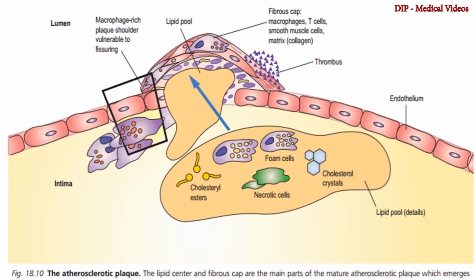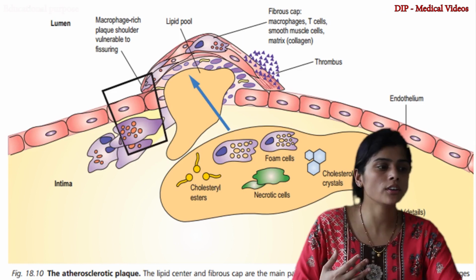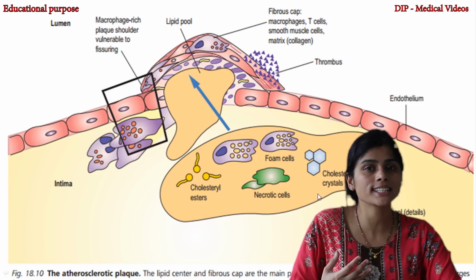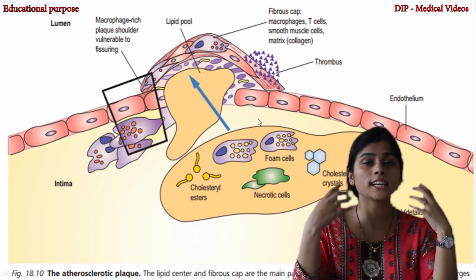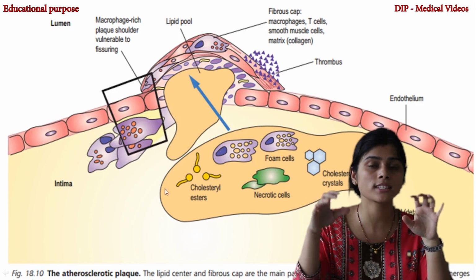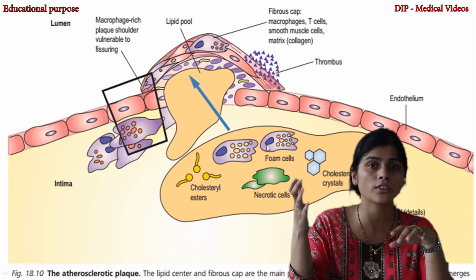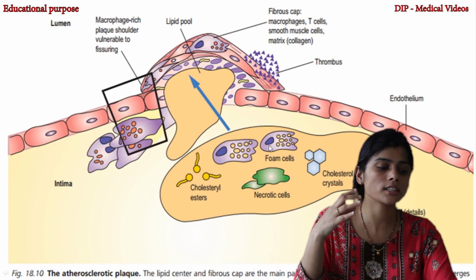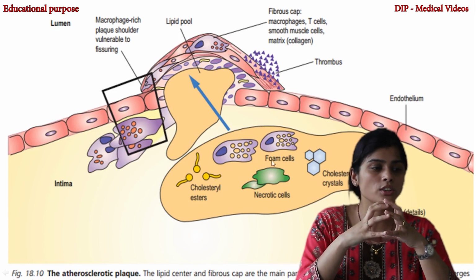Now coming on to how this atherosclerotic plaque is propagated, or how does this process happen. I've already talked about how oxidized LDL is taken up by the scavenger receptor in macrophages in an unregulated way. Because of this, there is deposition of more and more cholesterol crystals.